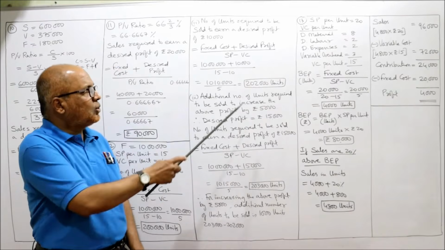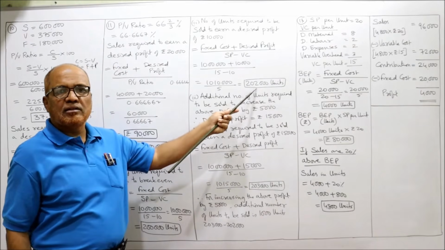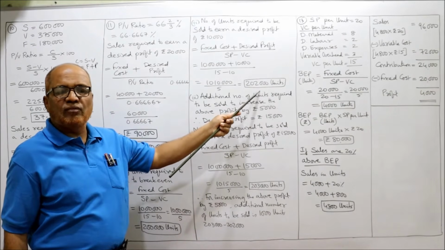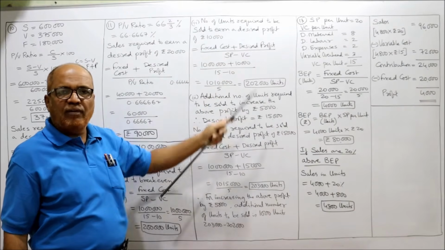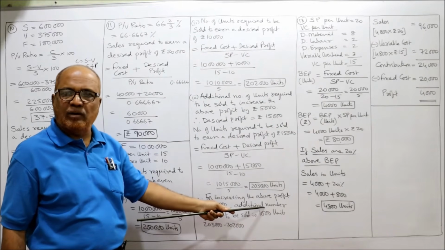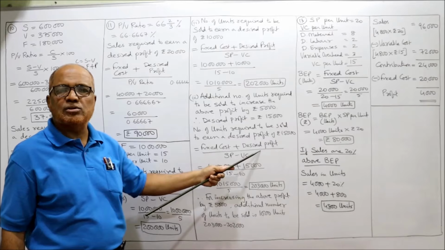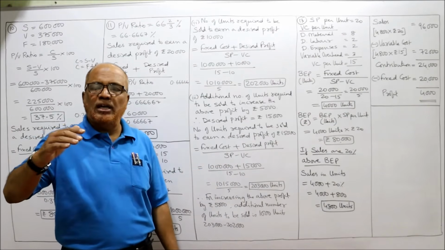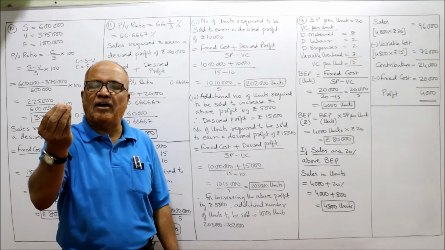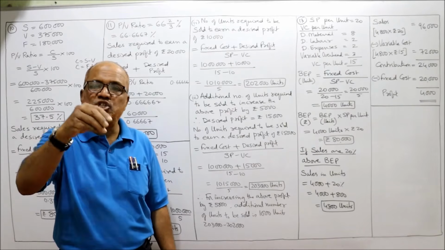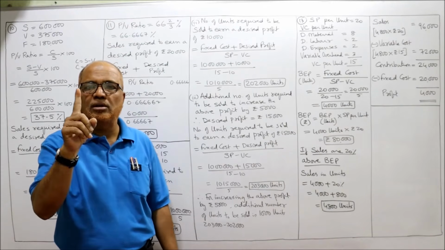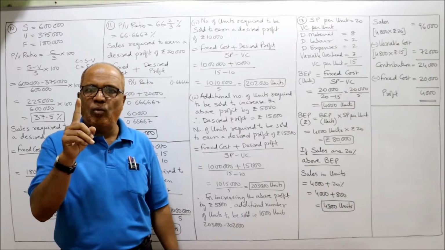तो पहले 2 lakh 2,000 units अगर बना के बेचेंगे तो we are getting a profit of 10,000. If we make and sell 2 lakh 3,000 units, we are getting a profit of 15,000. So in order to increase the profit by 5,000, the additional number of units are 1,000.